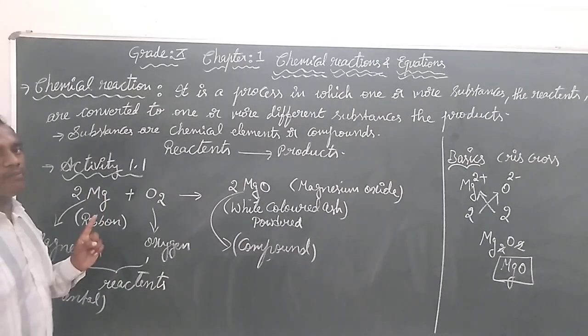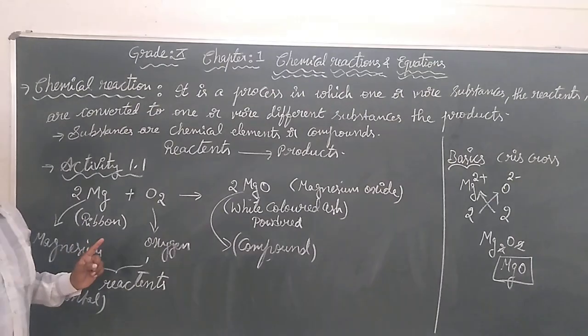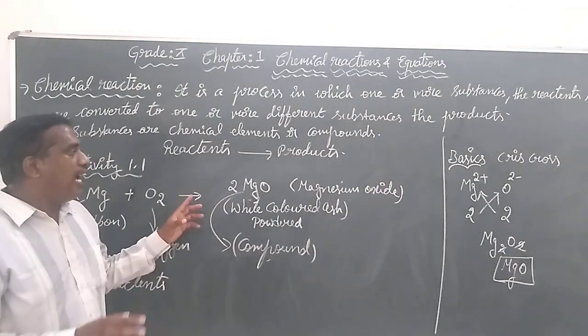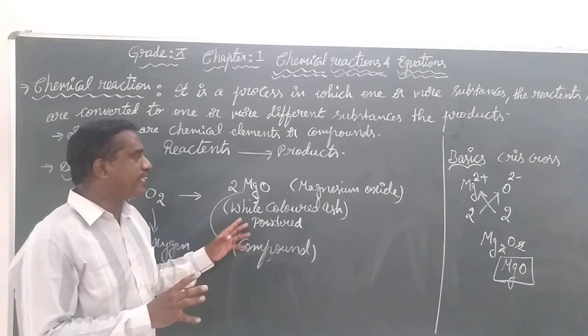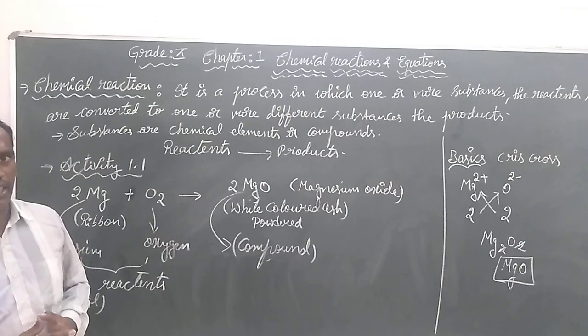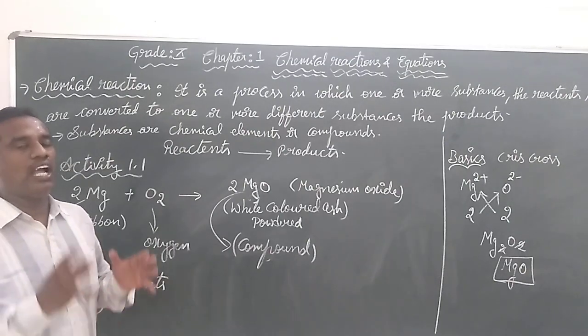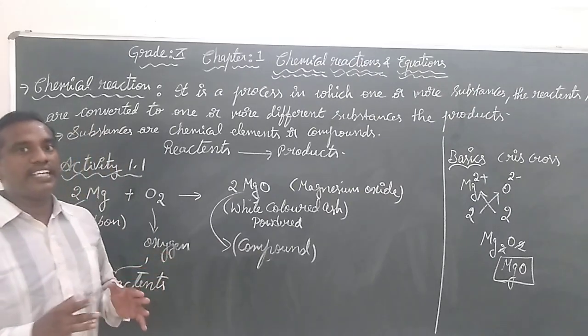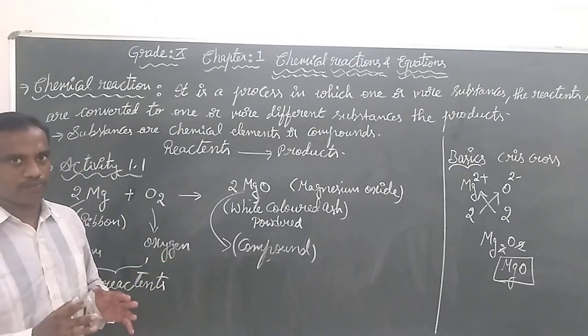When magnesium ribbon is burned in atmospheric oxygen, it gives a powdered white colored magnesium oxide. During this process, we find a white dazzling flame.